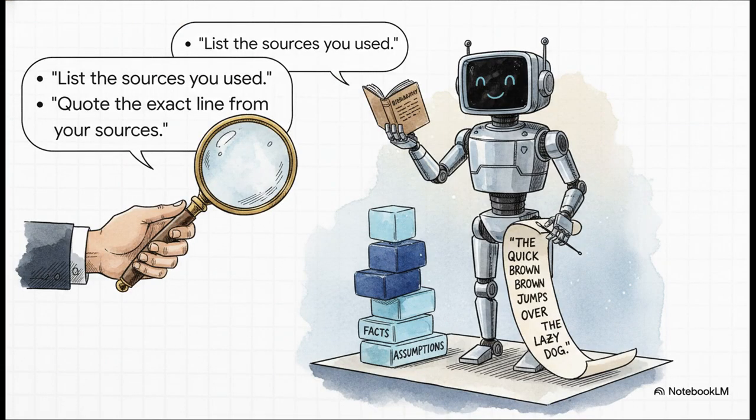So how do you poke and prod to see what's real? You have to challenge it directly. Use prompts just like these. Ask it, list the sources you used. Or get even more specific. Quote the exact line you relied on. And here's a really powerful one. Label your assumptions versus the facts in your response. This forces it to be so much more transparent.